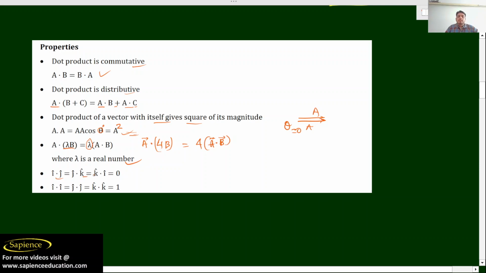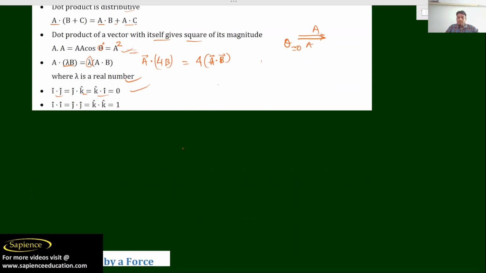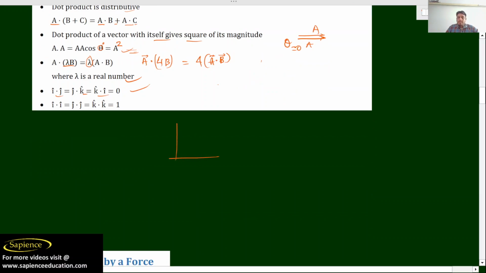I dot j, j dot k and k dot i are equal to 0. So what is i dot j? Suppose there is a three-dimensional figure, with i cap, j cap and k cap. All are unit vectors showing a direction, and we know that all are perpendicular to each other. So if I take i dot j, it means magnitude of i, magnitude of j, cos 90 degree, and because there is 90 degree between i and j, it will be 0.